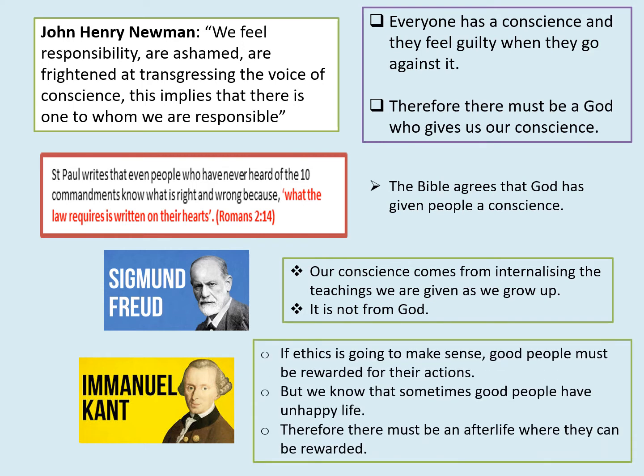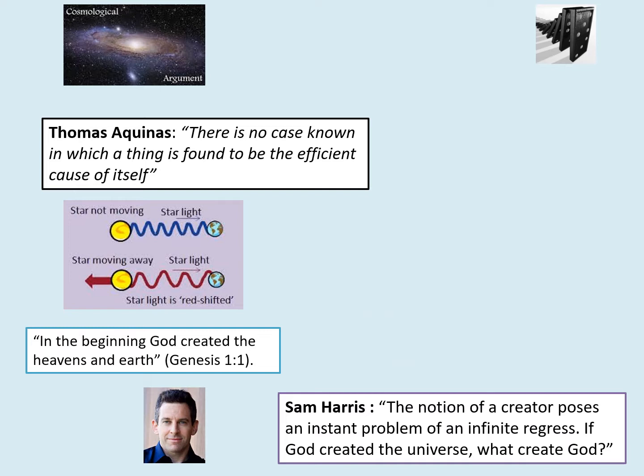Immanuel Kant has a different kind of moral argument. His idea was, if ethics is going to make sense, if doing the right thing makes sense, good people must be rewarded for their actions. But we know that sometimes good people have an unhappy life. Therefore, there must be an afterlife where they can be rewarded. And therefore he would say that there must be a God who created that afterlife. There we go. That's the moral argument.